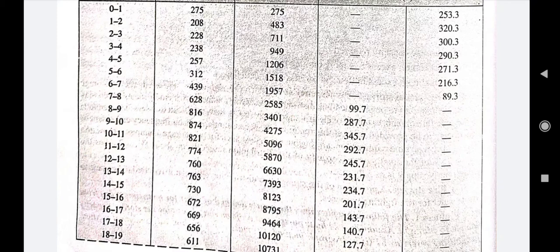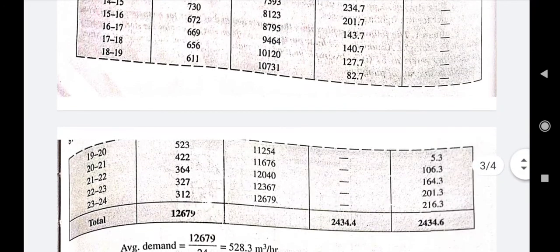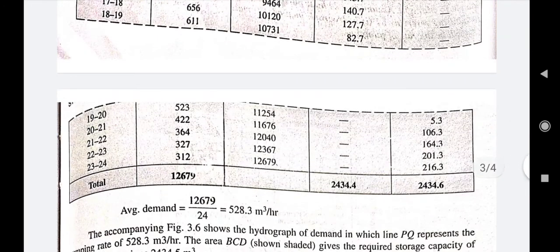When the demand for 24 hours is calculated, the pumping rate ensures there is an equal amount of pumping so that it can serve us in the time of deficiency as well as in the time of surplus, right? From this table you can see that the accumulated water requirement in the last hour was 12,679.